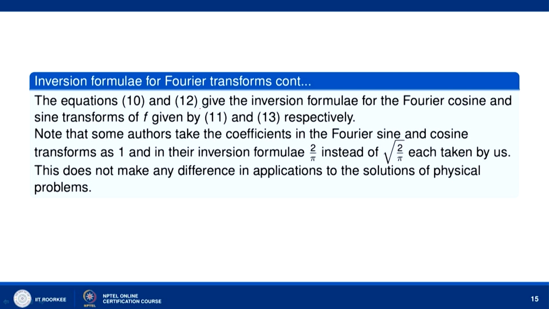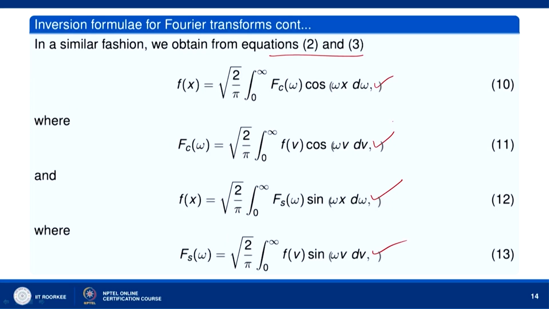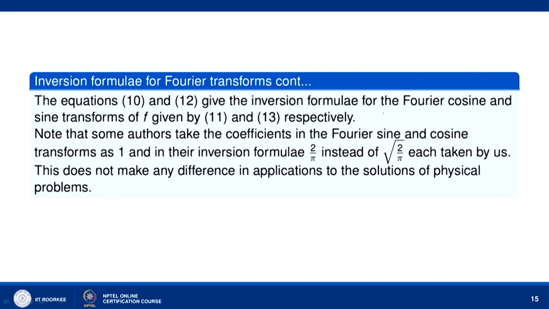The equations 10 and 12 give the inversion formulae for the Fourier cosine and sine transforms of f, which are given by 11 and 13. Note that some authors take the coefficients in the Fourier sine and cosine transforms as 1, and in their inversion formulae 2 over pi instead of root 2 over pi each. This does not make any difference in applications to the solutions of physical problems.